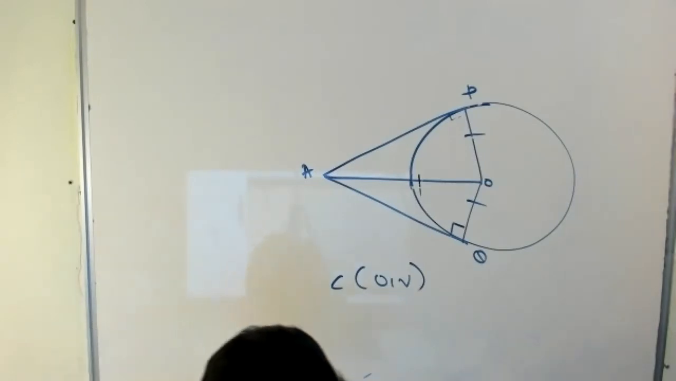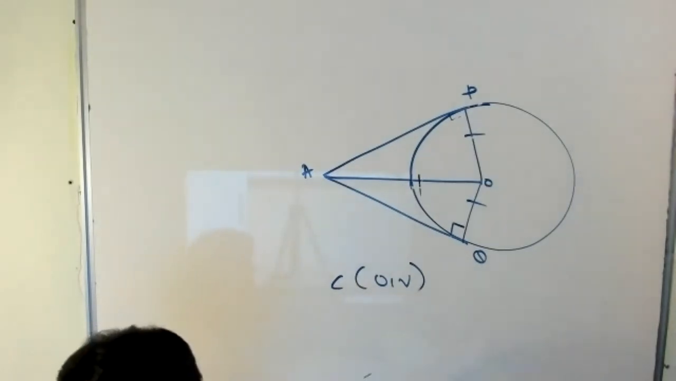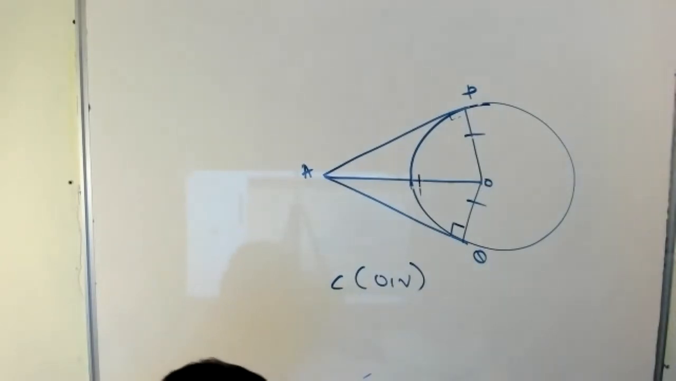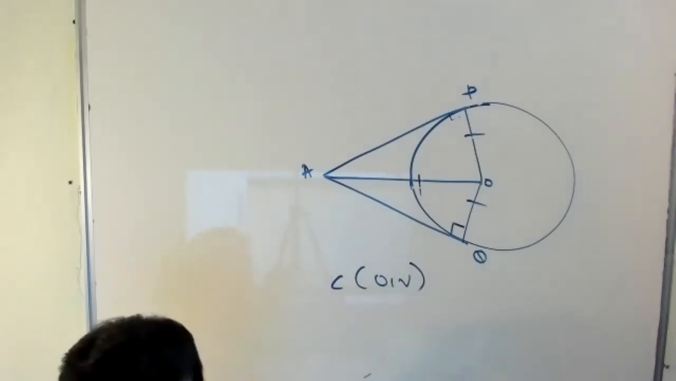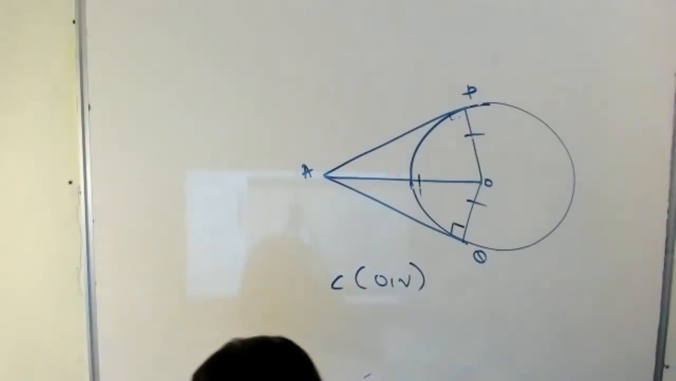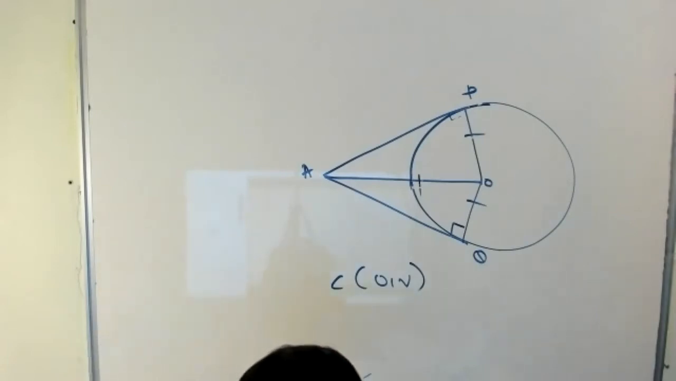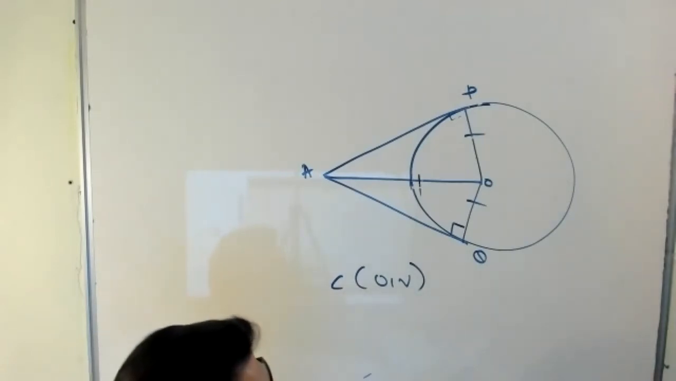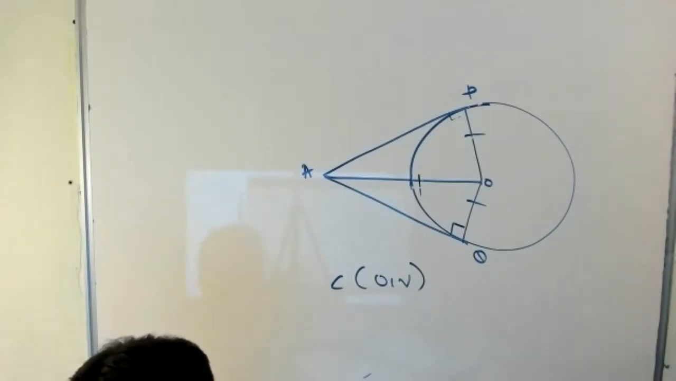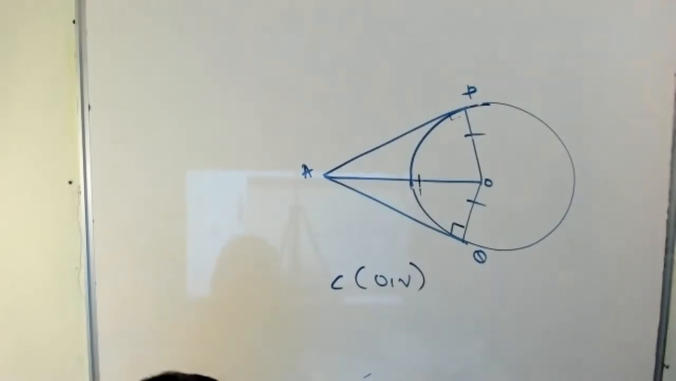Then, to prove AP equal to AQ. Construction: join OP, OQ, and OA. Then next, proof.